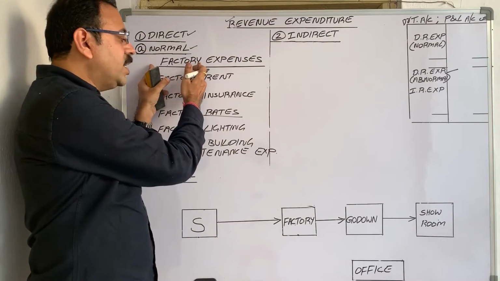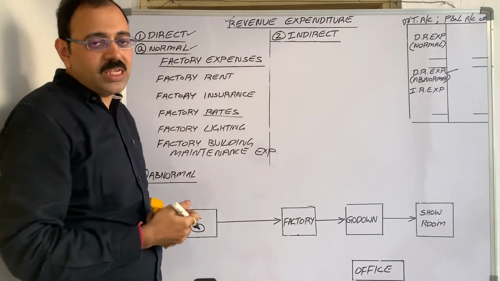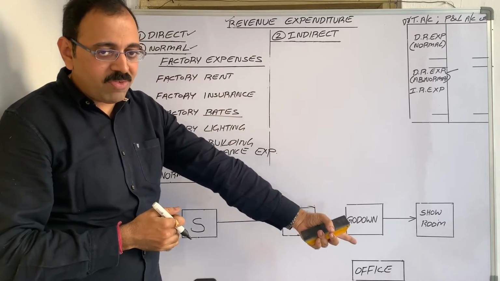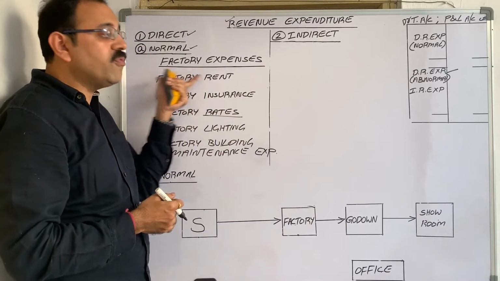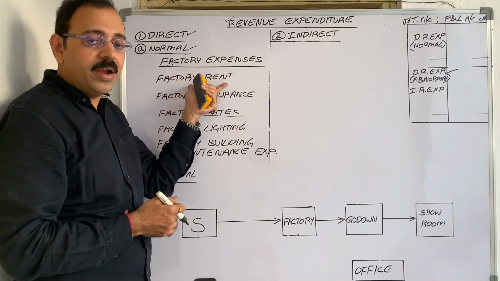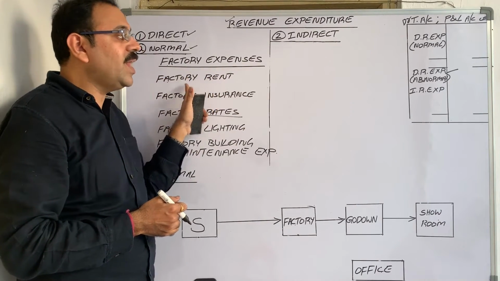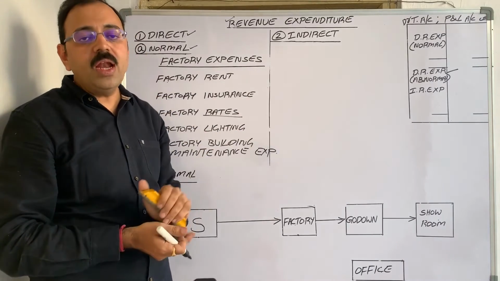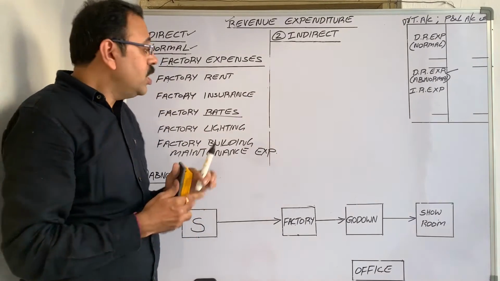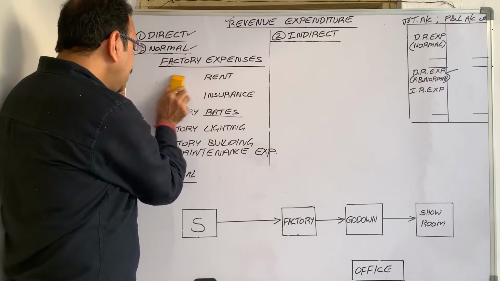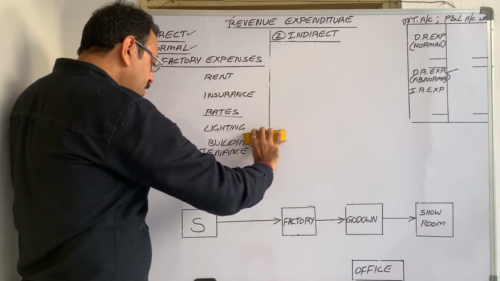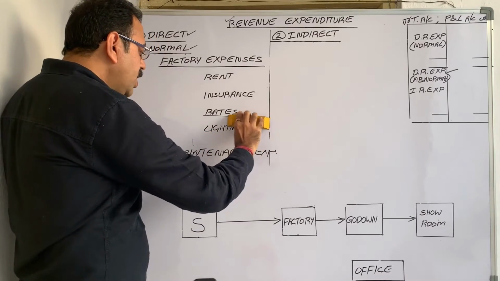In the place of factory, if office word is given or godown word is given, showroom word is given, for example, office rent, showroom rent, then it is to be treated as indirect expenditure. So debit it to profit and loss account. And assume factory word and office word both are not given.